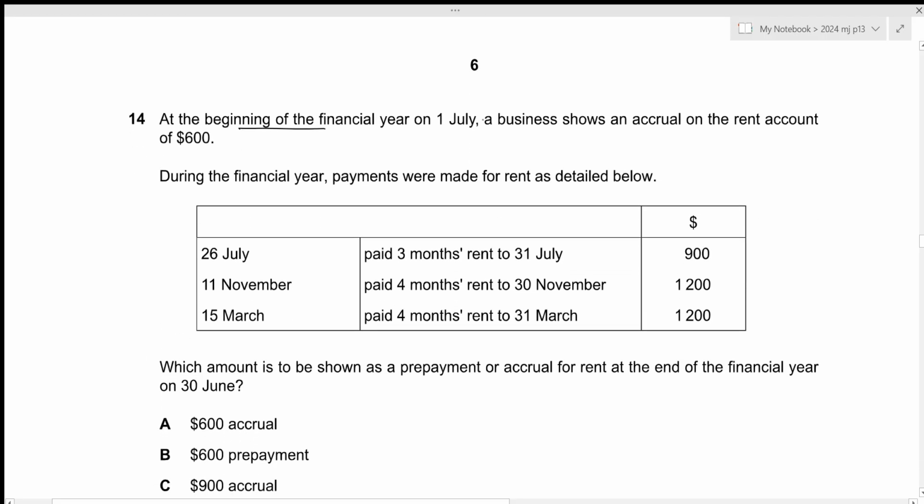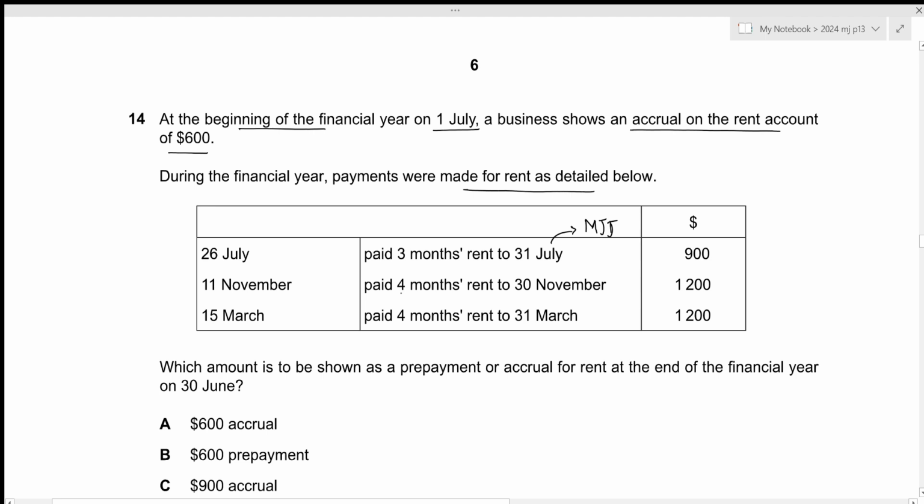At the beginning of the financial year on 1st July, a business shows an accrual on the rent account of 600. So this is our opening accrual. Then during the financial year, the payments were made for rent as detailed below. Okay, on 26th July, we paid 3 months rent to 31st July. So this will be for the months of May, June and July.